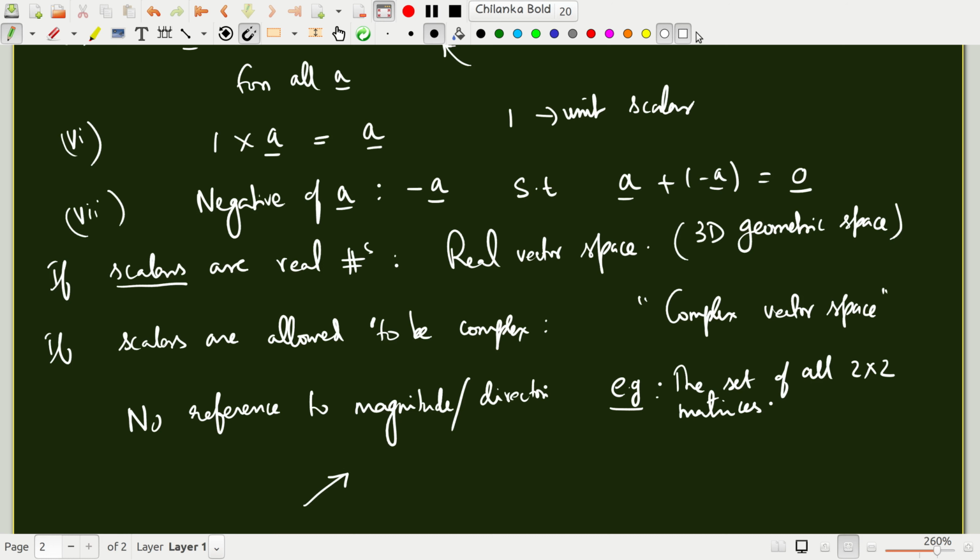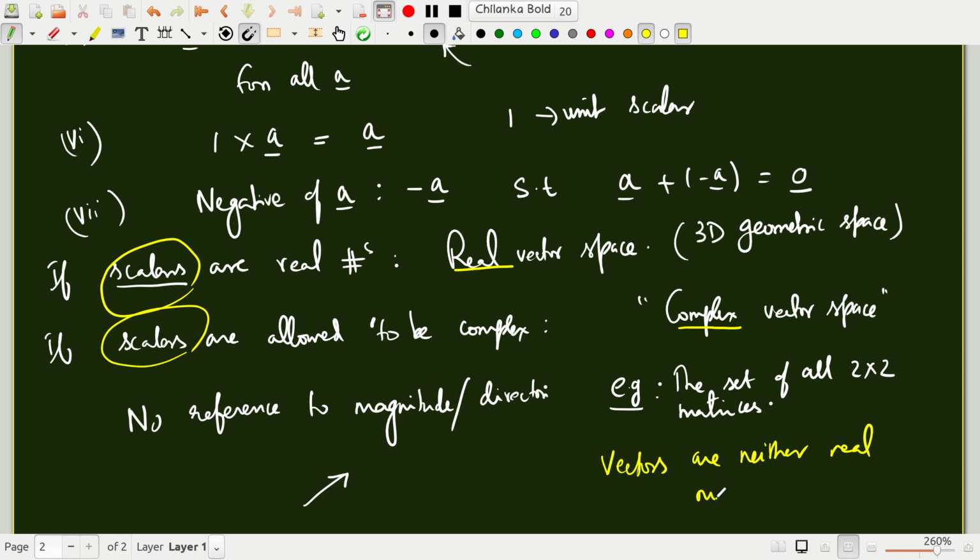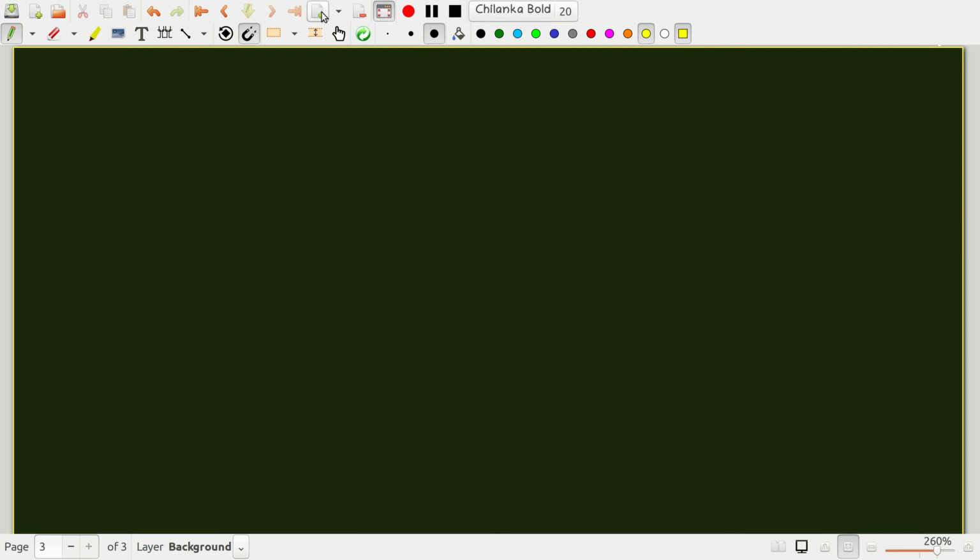The other key thing that you have to remember is that when we say a real or complex vector space, it is not the vectors that are real or complex, it is the scalars in the vector space that are real or complex. The vectors themselves are neither real nor complex. They are abstract quantities. So when we say real or complex vector space, we are obviously referring only to the scalars that are present in the vector space. Okay.